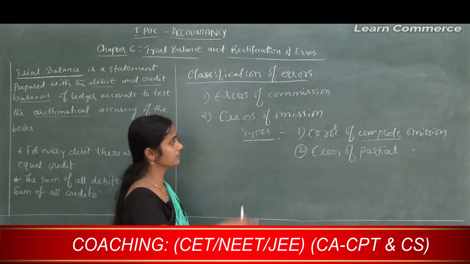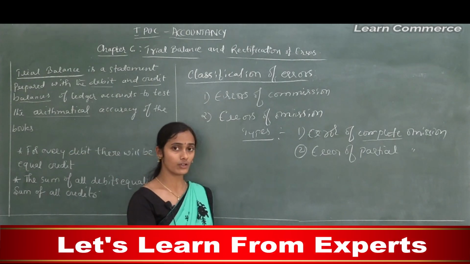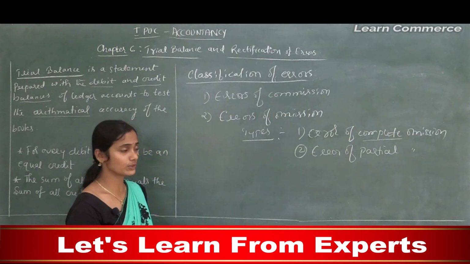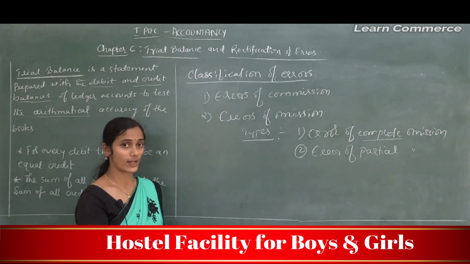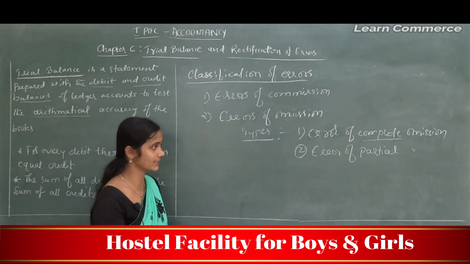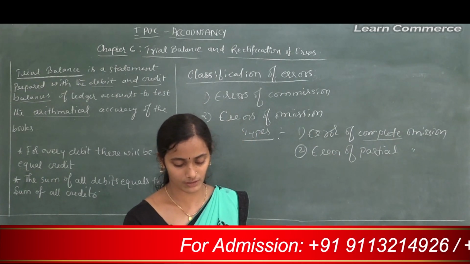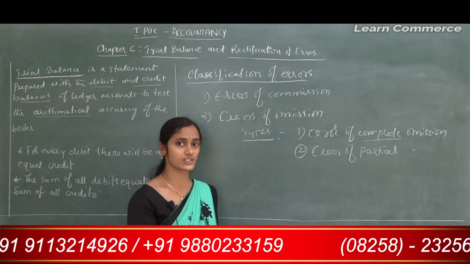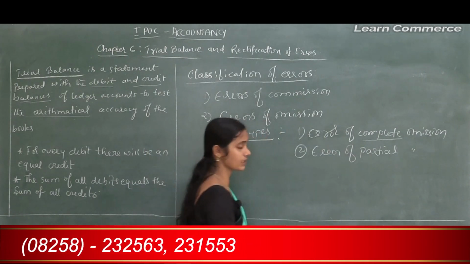Say, for example, credit sales to Mohan is recorded correctly in the sales book, but while posting to the sales account, one aspect of the transaction is not recorded. Then it is considered error of partial omission. Or, posting from the sales book to Mohan's account, if one aspect of the transaction is not recorded, then it is called error of partial omission.